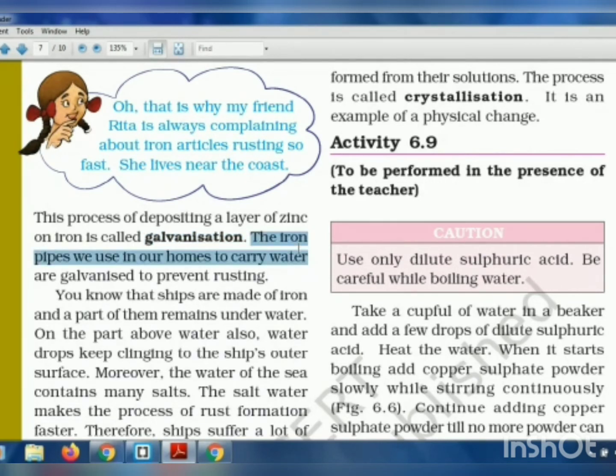So the iron pipes that we use in our home at many places have a zinc coating on them. They are made up of iron only, but they have a zinc coating. That is why they give a shining look, and also they do not rust very easily.